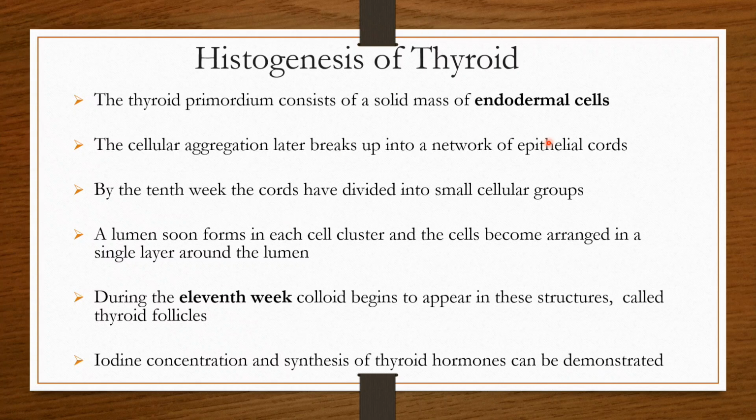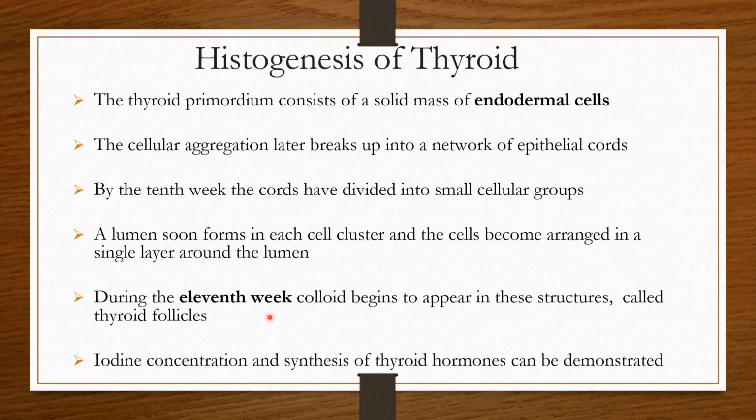So what about the histogenesis of the thyroid gland? The thyroid primordium consists of a solid mass of endodermal cells. Whenever there is an MCQ about the development of the thyroid gland, you should know that the thyroid gland is endodermal in origin. These endodermal cell aggregations later break up into a network of cords. These cords then divide into cellular groups, and when the lumen is acquired by these groups, the cells are arranged in a single layer around the lumen.